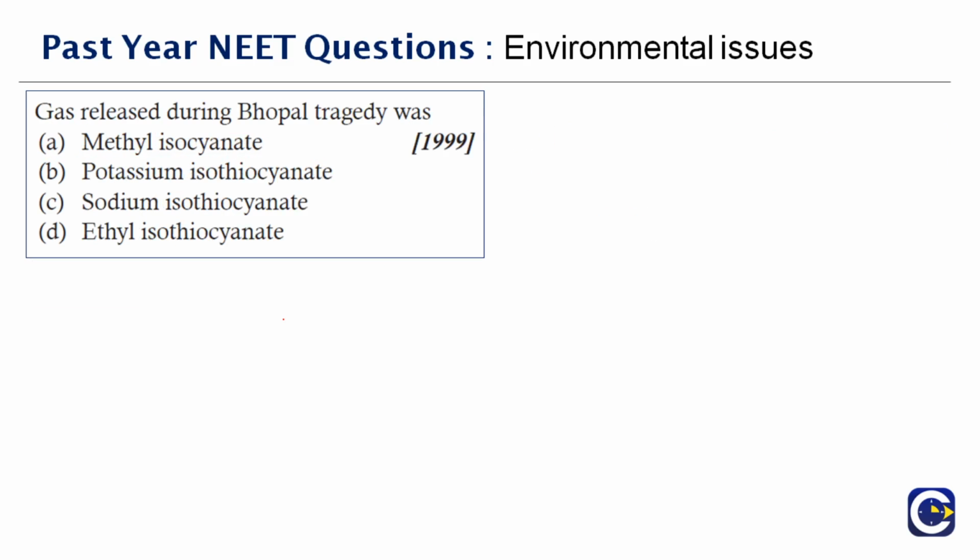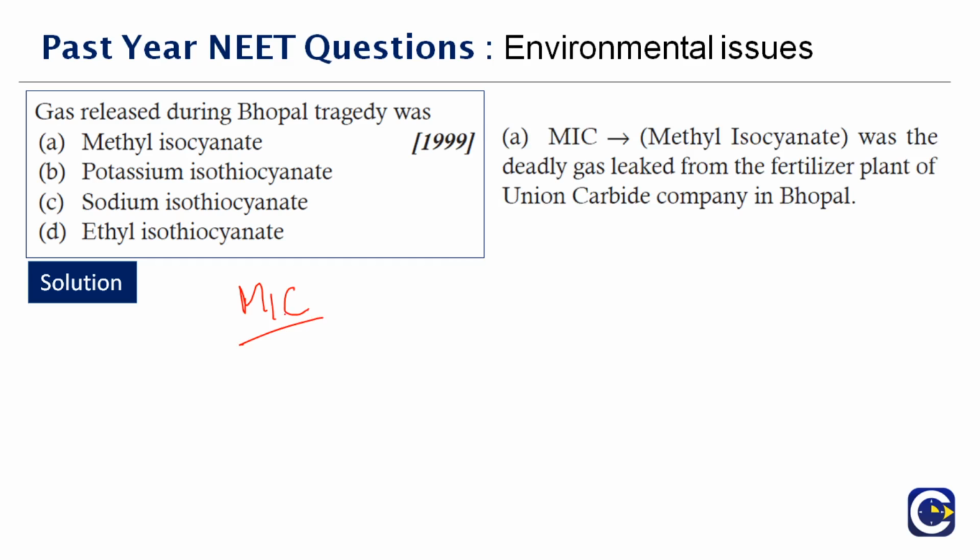Next question here, gas released during Bhopal tragedy was dash. I think all of you know what the answer is. This question was asked in the year 1999. If you clearly watched part 3, now you'll be able to answer. Yes, the right answer is MIC, which stands for methyl isocyanate, the deadly gas leaked from the fertilizer plant of the Union Carbide Company of Bhopal.